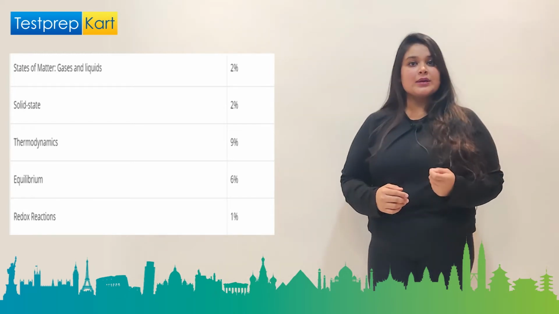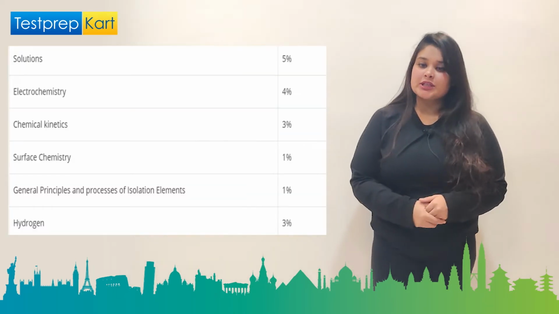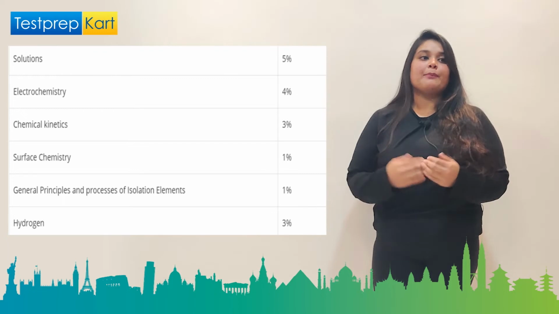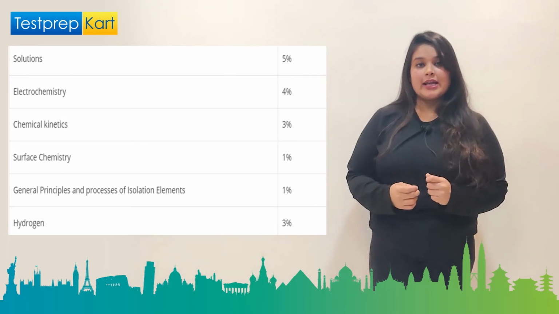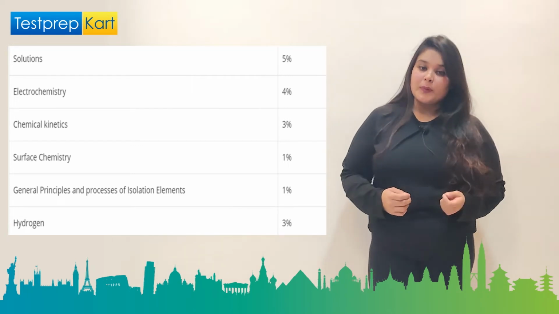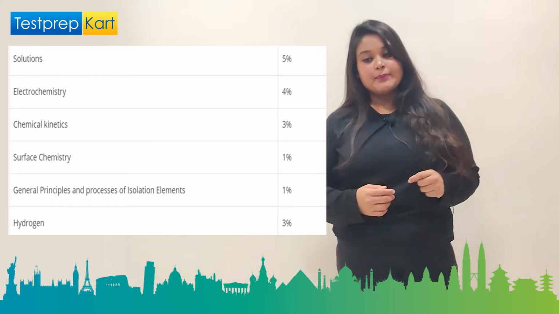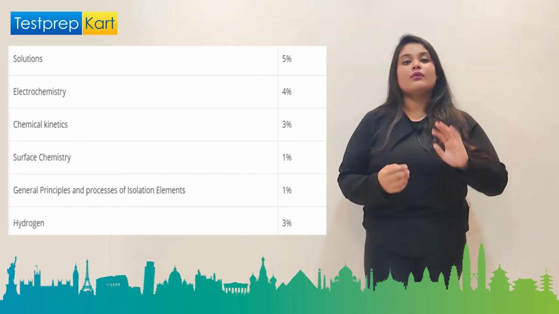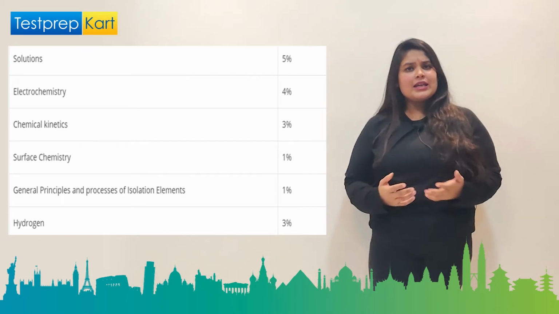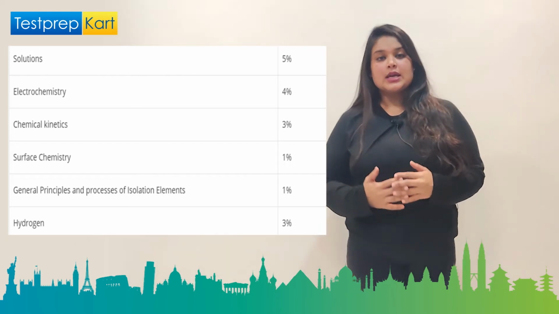Redox reactions, 1%. Solutions, very important, chapter first of class 12, holds 5% weightage. Electrochemistry, 4%. Chemical kinetics, 3%. Surface chemistry, a physical chemistry chapter, theoretical and very easy, holds 1%.